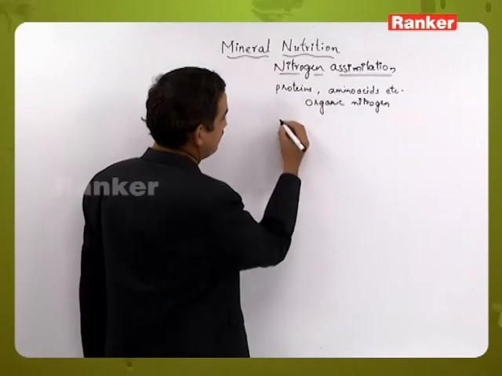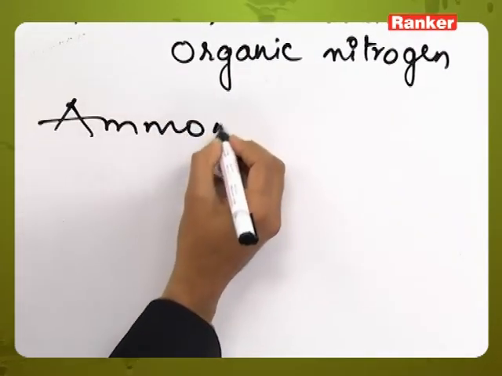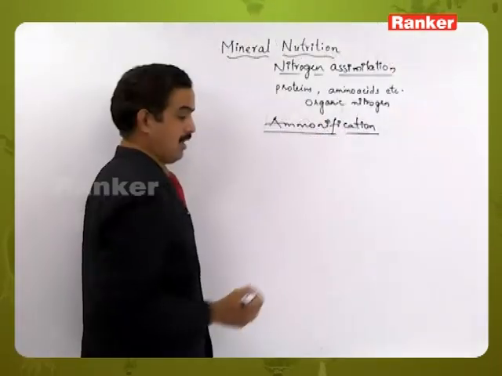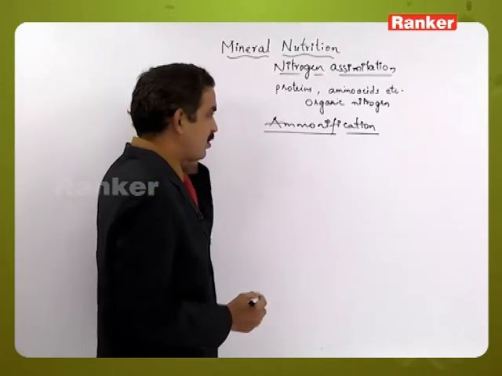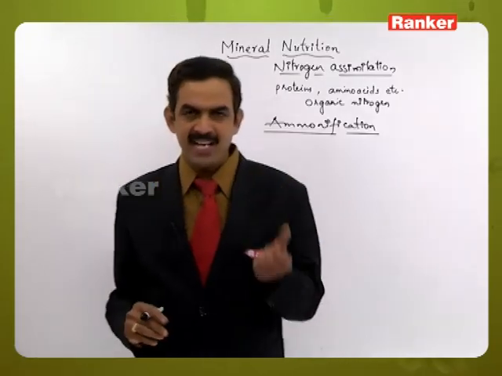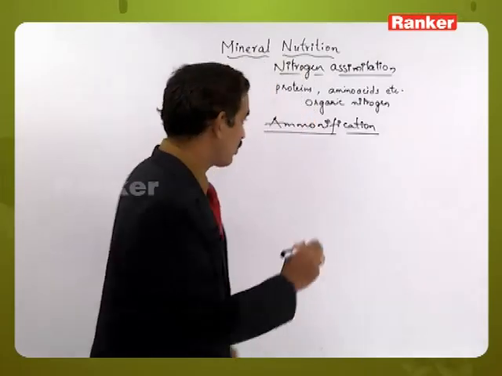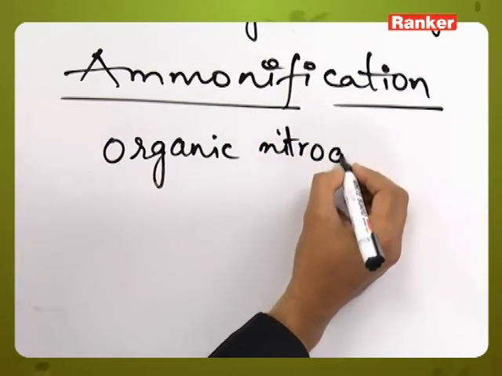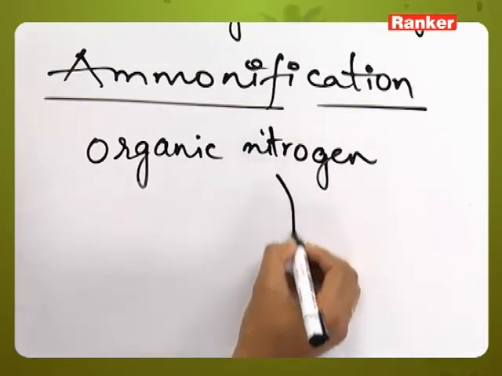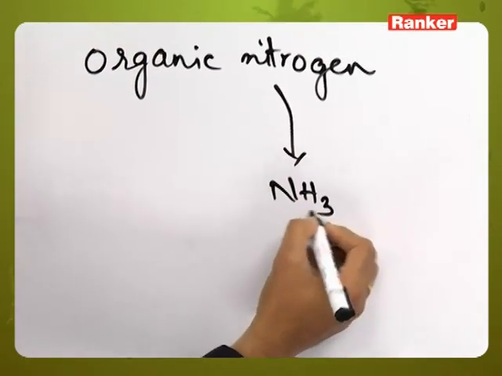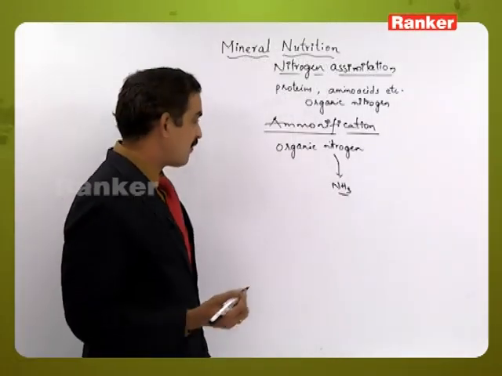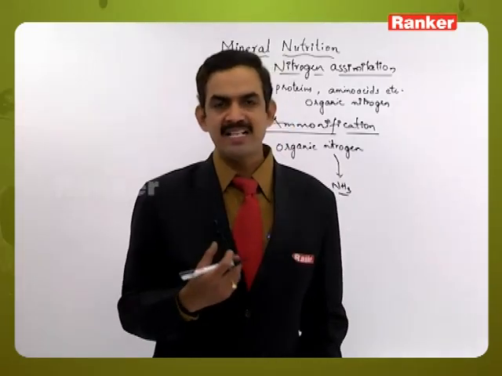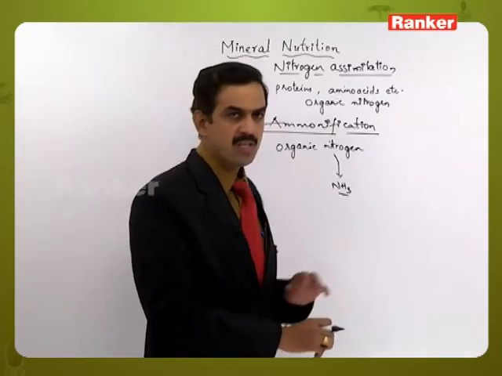In the nitrogen cycle, the third step is ammonification. This is a process where, when a plant or animal dies, the plant and animal, which contain organic nitrogen inside them in the form of proteins or amino acids, have this organic nitrogen converted into ammonia. The formation of ammonia from organic nitrogen by the death and decay of plants and animals is called the ammonification process.